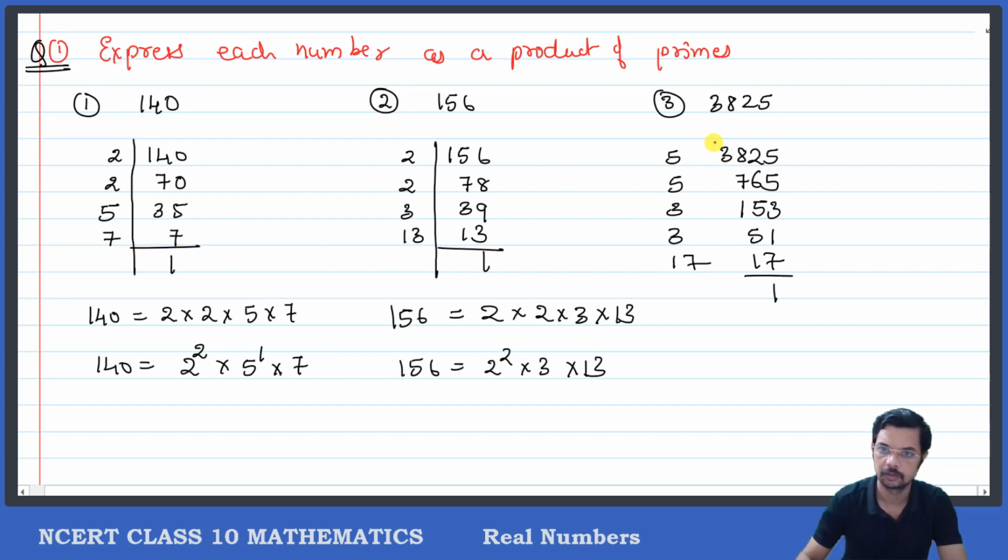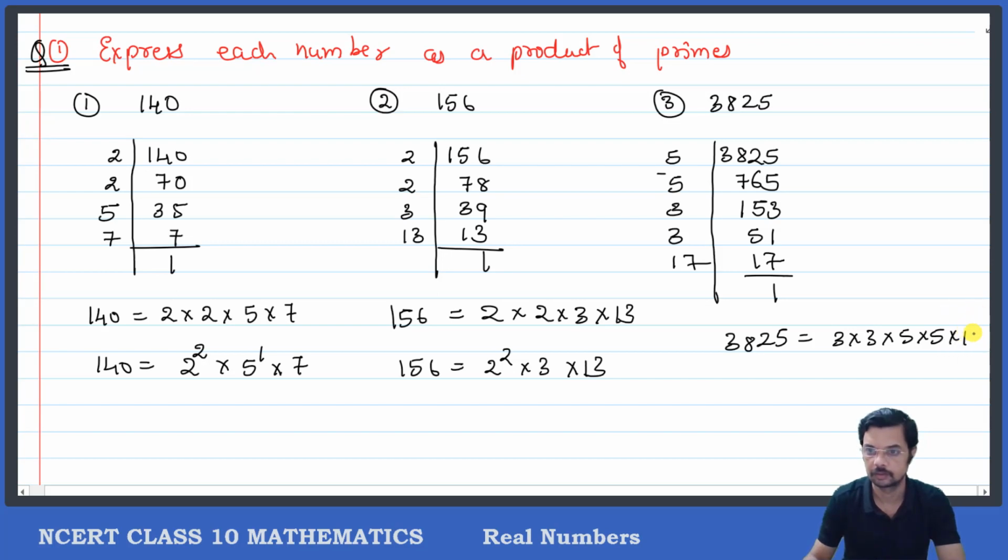I am not drawing the lines in between. So I can write 3825 as 3 into 3 into 5 into 5 into 17. So it becomes 3 raised to 2 into 5 raised to 2 into 17. This is 3825. Hope things are clear to you.